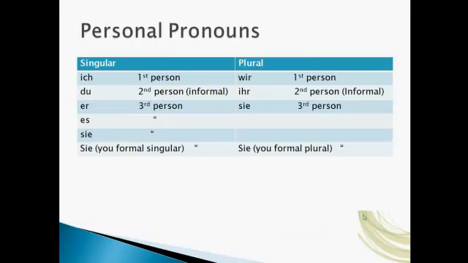So here we're looking at the personal pronouns, which we've seen before. You have ich, which is I; du, second person informal; er, for masculine third person, so he; es, which is it; and sie, which is she. Wir, which is we. Ihr, second person informal plural. Sie, third person, the equivalent of they. And then you have Sie capitalized, which is the formal you singular, and it's the same for the formal you plural.